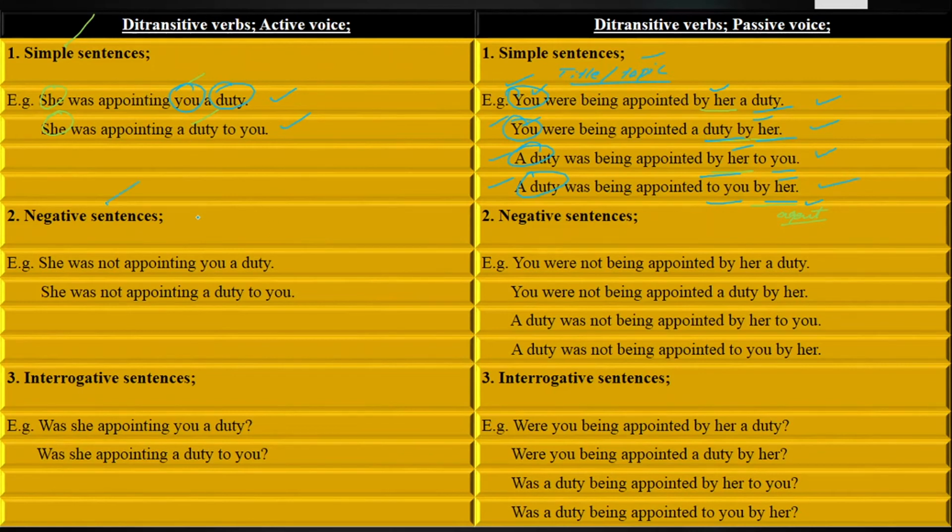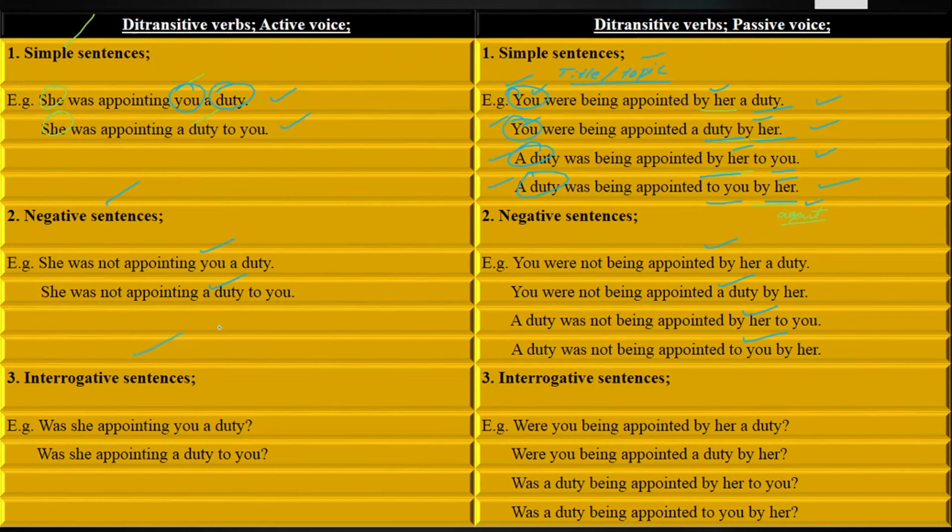Next we have negative sentences. Those sentences in which we deny the statement, reject the statement, and refuse the statement are called negative sentences. She was not appointing you a duty. She was not appointing a duty to you. You were not being appointed by her a duty. You were not being appointed a duty by her. A duty was not being appointed by her to you. A duty was not being appointed to you by her.